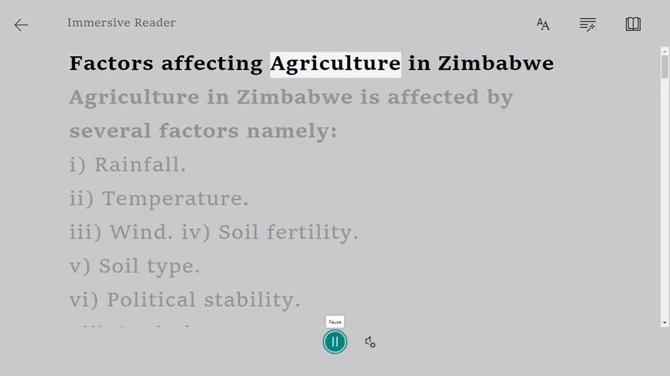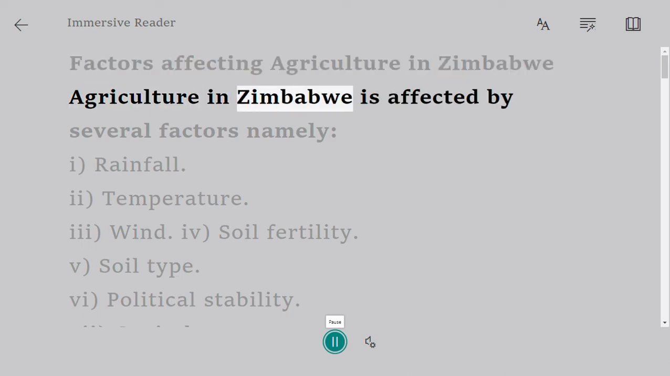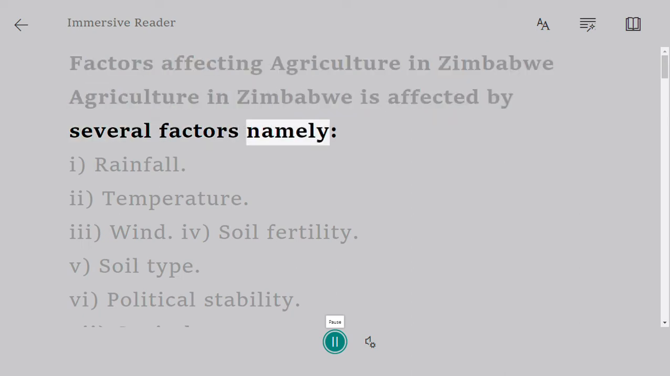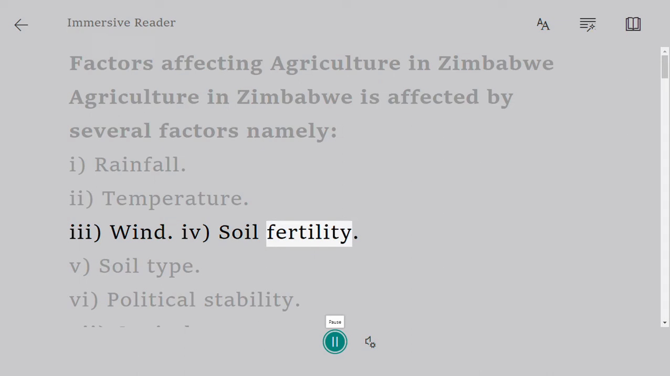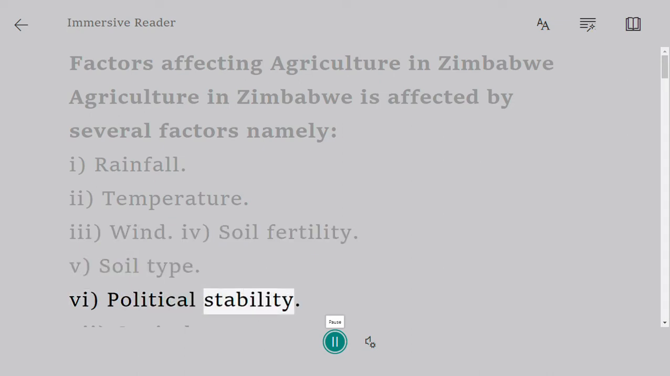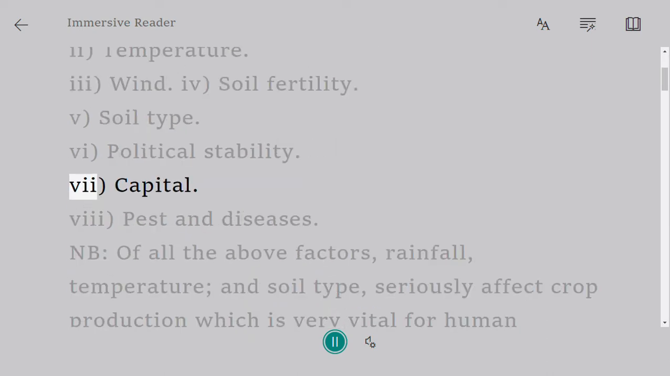Factors affecting agriculture in Zimbabwe. Agriculture in Zimbabwe is affected by several factors, namely: 1. Rainfall. 2. Temperature. 3. Wind. 4. Soil fertility. 5. Soil type. 6. Political stability. 7. Capital. 8. Pests and diseases.